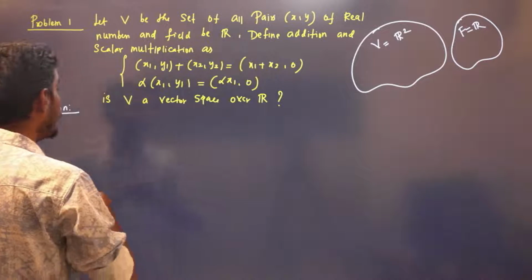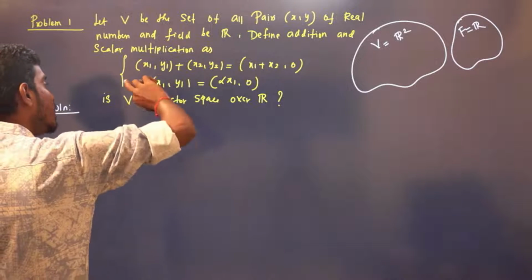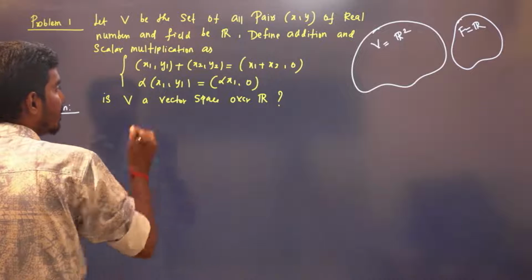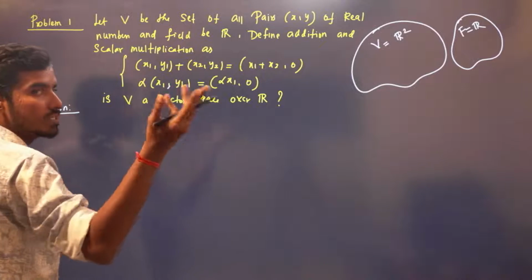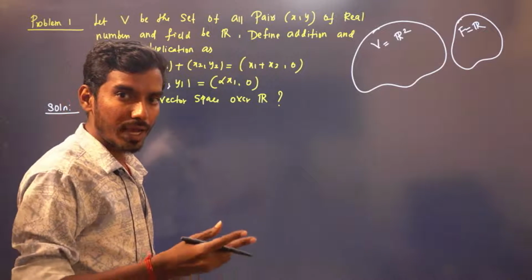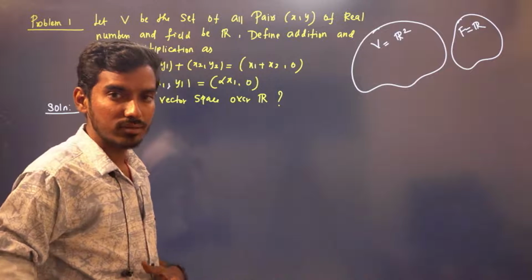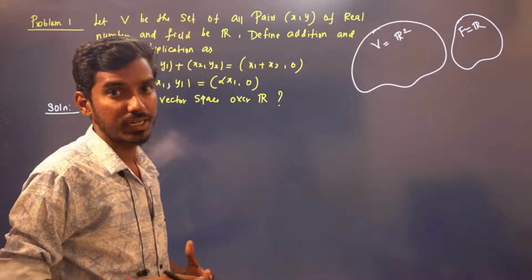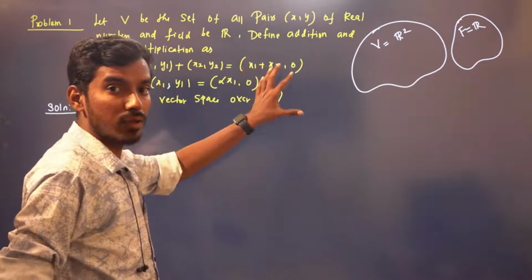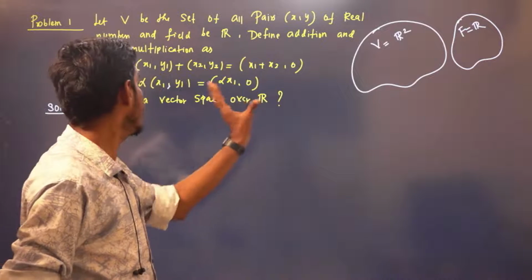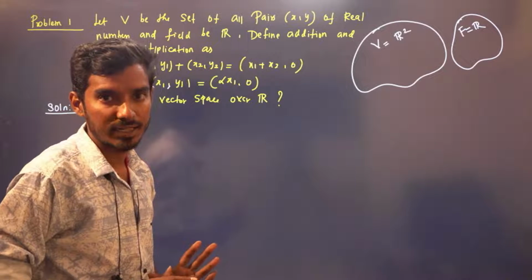And usually scalar multiplication is alpha times x1, alpha times y1. In that case, it is a vector space. We already proved that. But if I define the operation like this, is V a vector space over R? That is what they are asking.